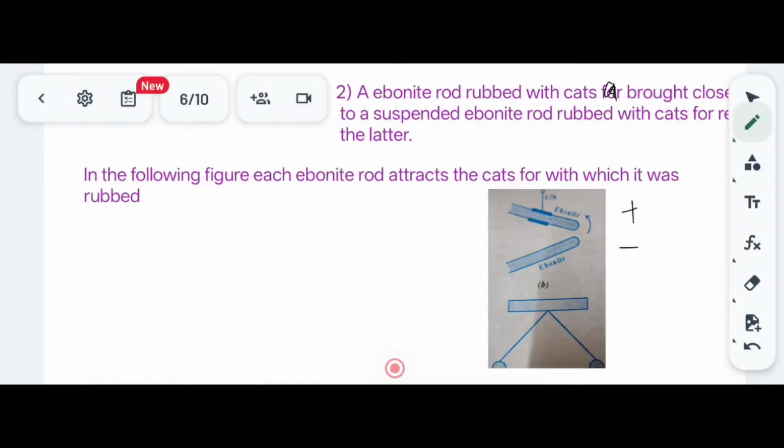Again they repel each other. When I touch one ebonite rod to one pith ball and another rod to another pith ball, again there is repulsive force because both the pith balls will acquire negative charge.